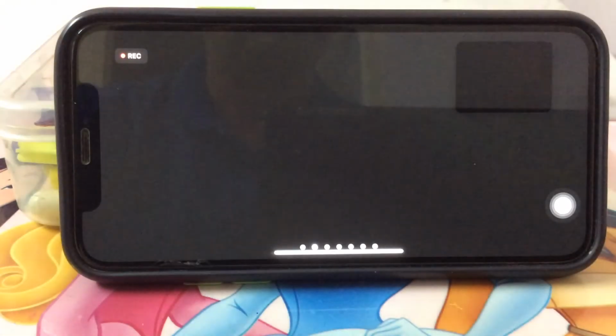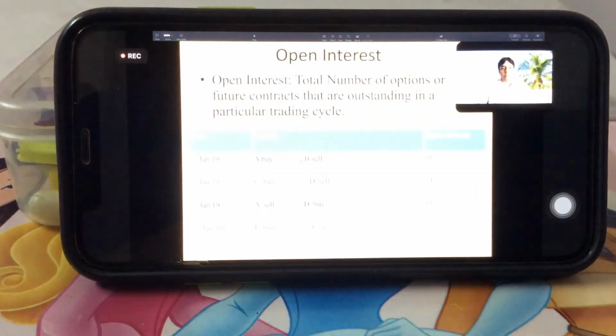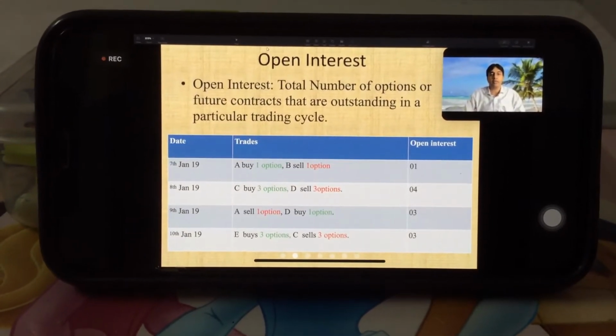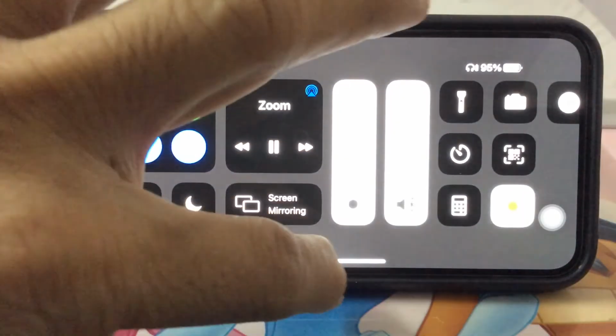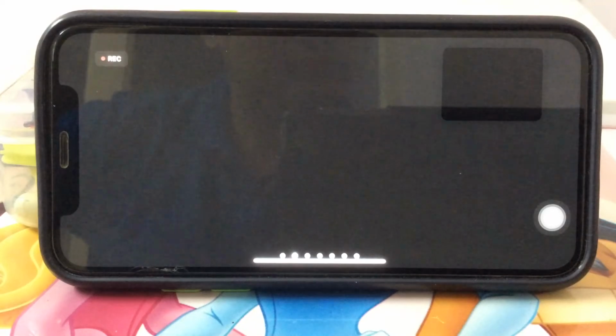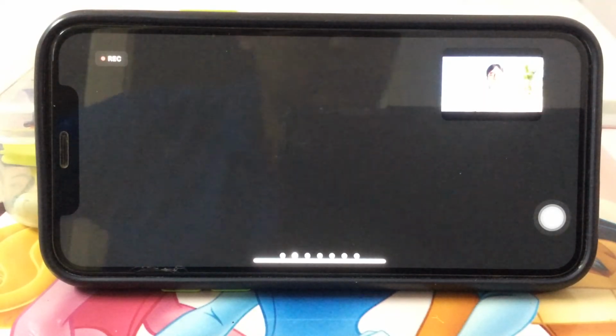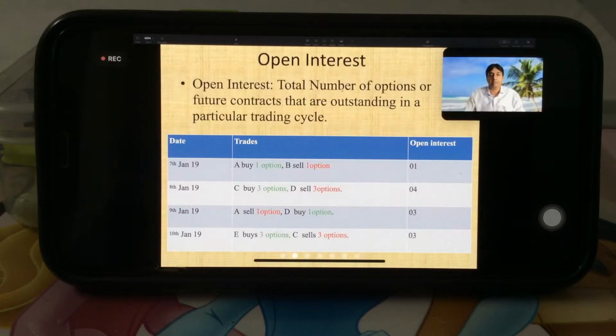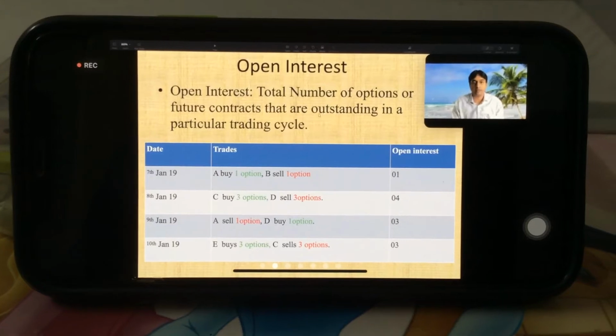What is open interest? Open interest is the total number of options or futures contracts that are outstanding in a particular trading cycle. That means at any given time or at any given period, the number of contracts which are outstanding, right, which are open, are called open interest.